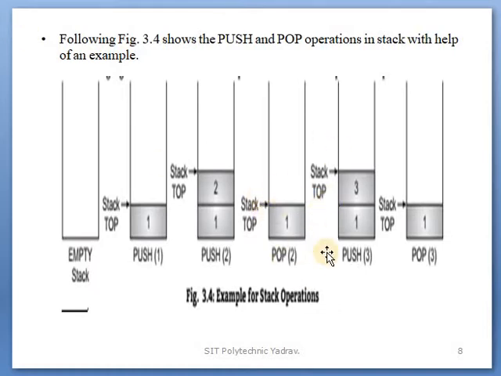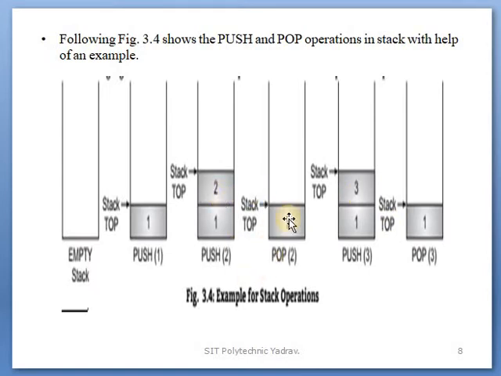After that, for example, you push 3, meaning you insert the element 3 on the stack. After that, pop means removed, deleted. Item 3 will be removed because the last item is removed first. Remove that.